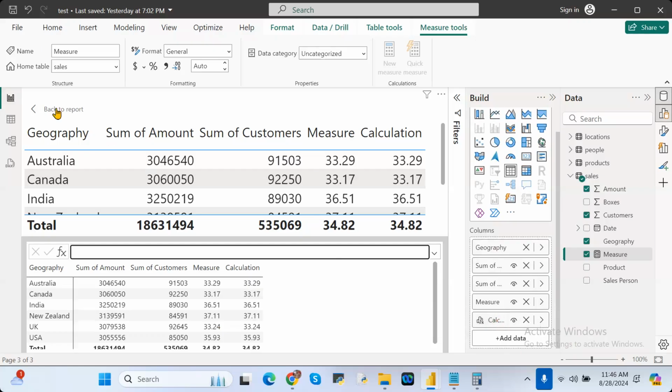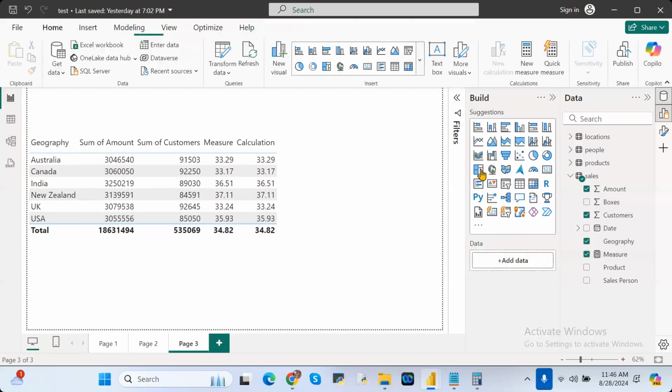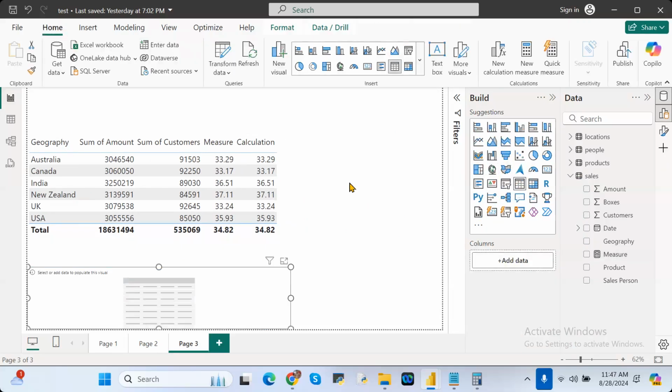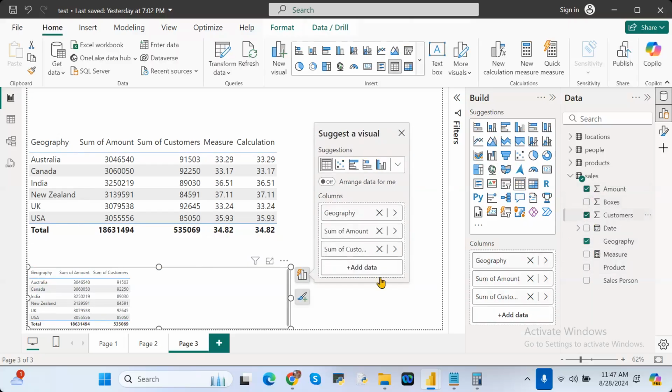Suppose the same calculation, can we use it in another visual? No. Suppose, for example, another visual is there, a table visual. In this one also, I'm taking geography, amount and customers. Can we use that particular one?